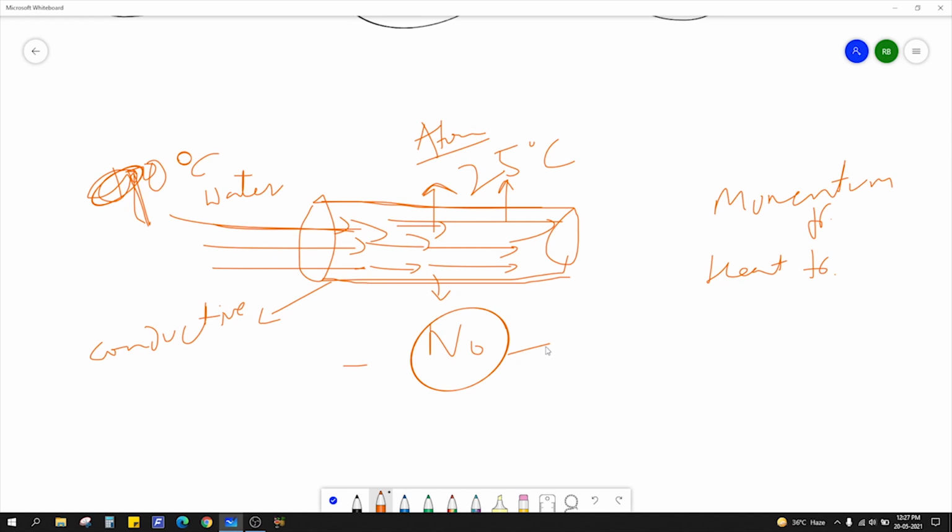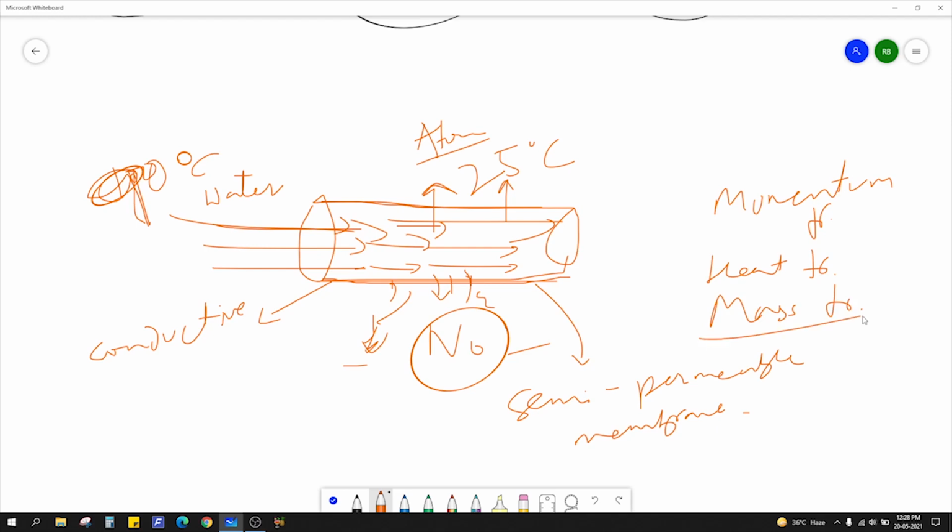But let's say this pipe is a semi-permeable membrane. Now tell me, will there be any mass transfer here? The answer is yes. The membrane will let the water escape through its pores. So basically it will evaporate here. Water vapor will come out of this semi-permeable membrane. So now you have to consider mass transfer as well, right?